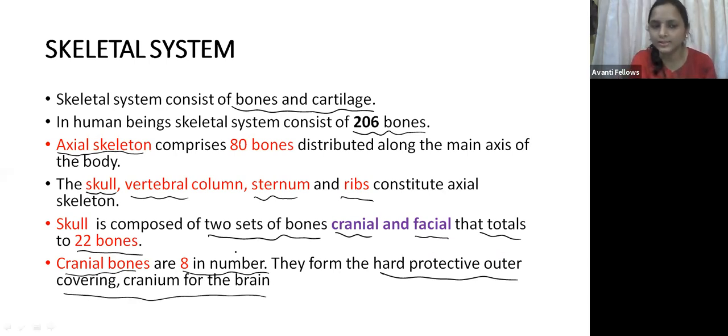Did you understand this? Skeletal system, I have told you about the axial. Mayuri, did you understand this?